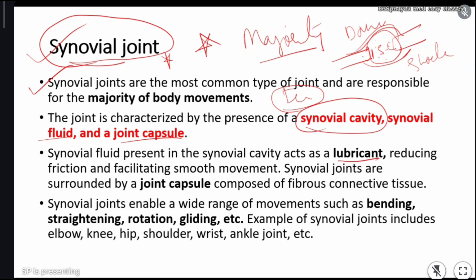Synovial joint is the modified type of joint, and it will protect the bones from different physical activities, and they'll act like shock absorbers. This is important. And synovial joints enable a wide range of movements like bending, straightening, rotating, gliding. We'll discuss all the types. The examples of synovial joints are elbow joint, knee joint, hip joint, shoulder joint, wrist joint, ankle joint. All these are synovial joints, because the majority of joints are synovial joints.